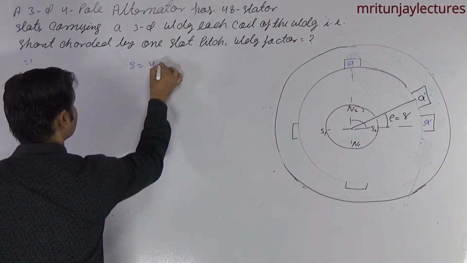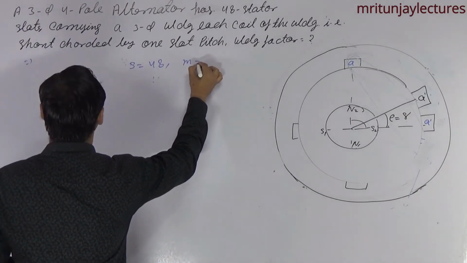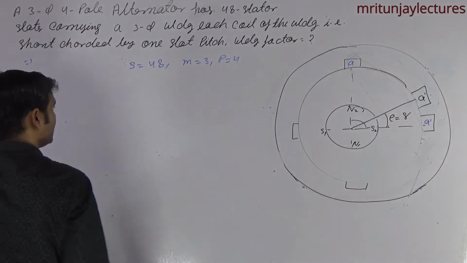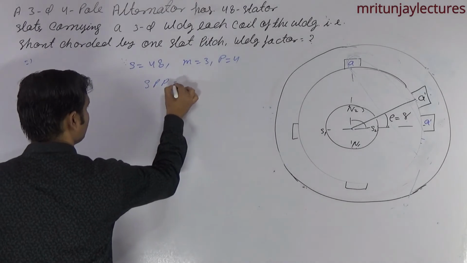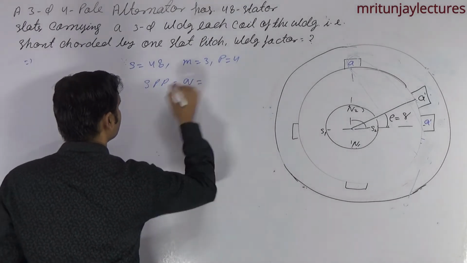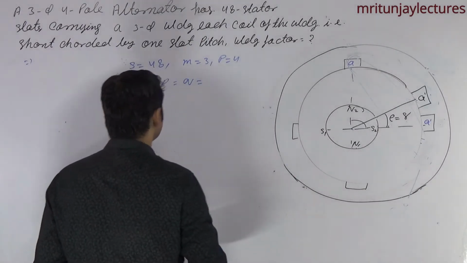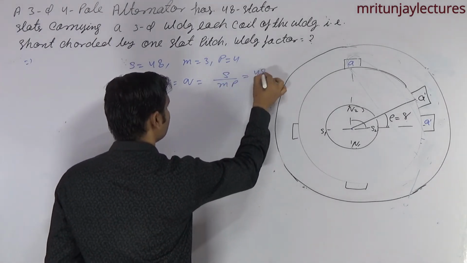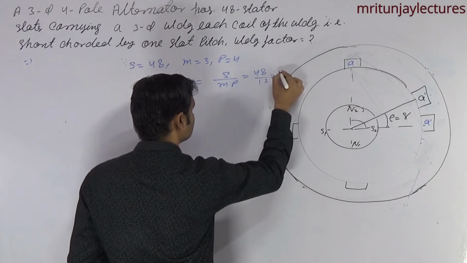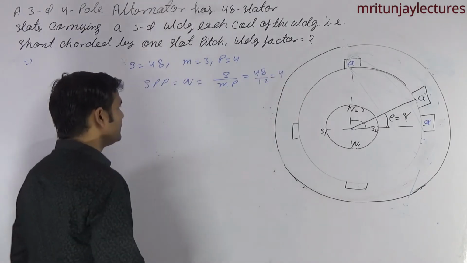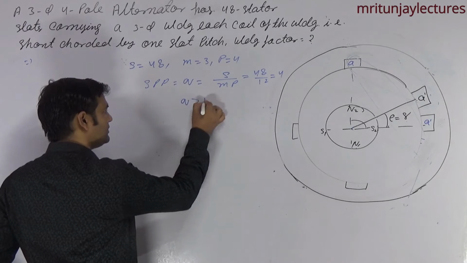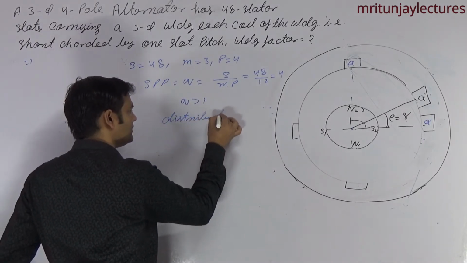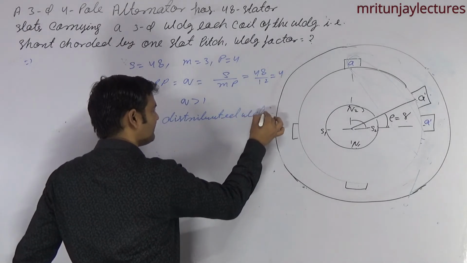Number of slots is 48 and M is equal to 3. Number of poles is 4. Slot per pole per phase, Q, is equal to S divided by M into P, which is 48 divided by 12, that is 4. Q is greater than 1. It means that it is a distributed winding. It is clear?